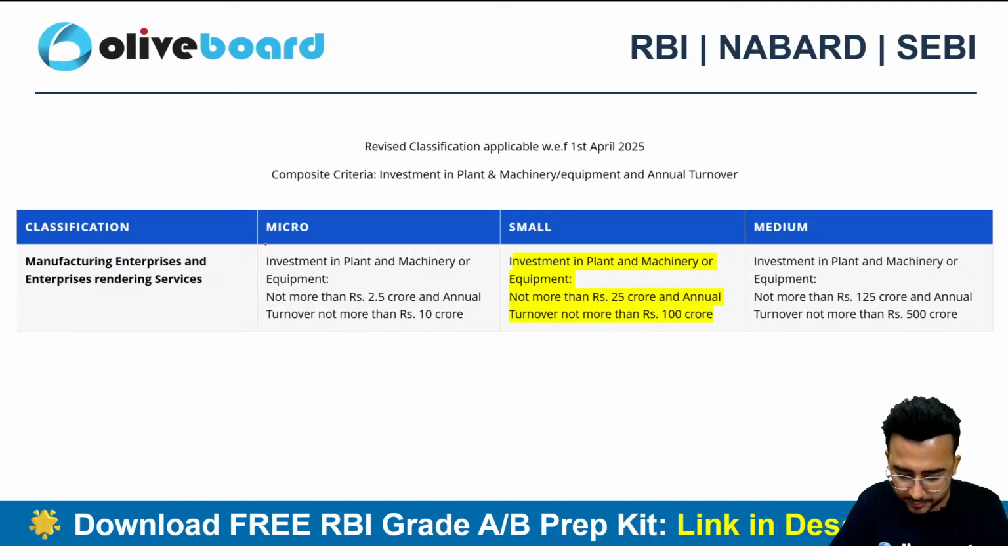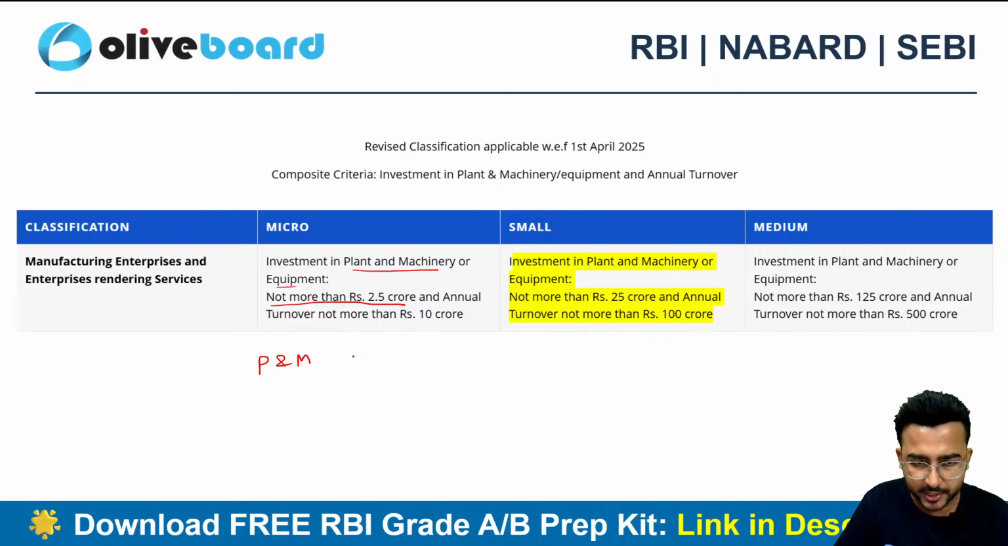If you are a micro enterprise, investment in plant and machinery or equipment should not be more than 2.5 crore. So can I write plant and machinery including equipment max 2.5 crore?